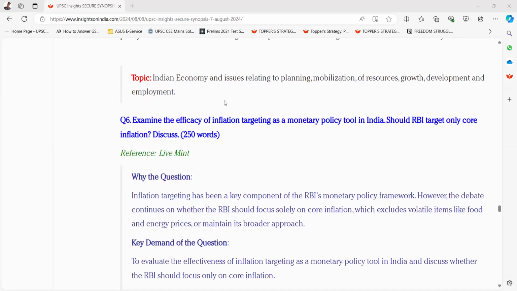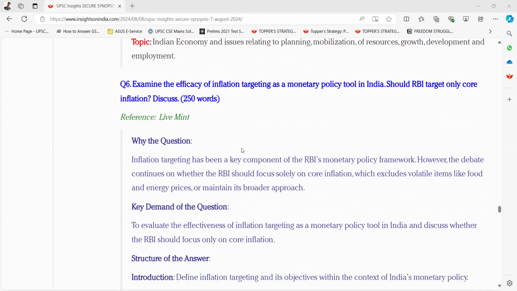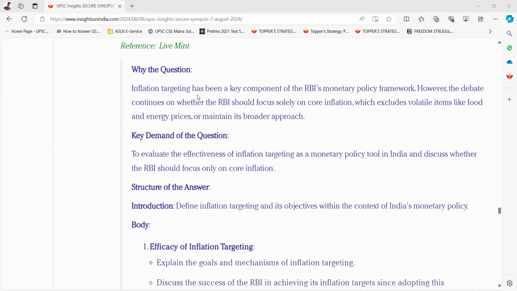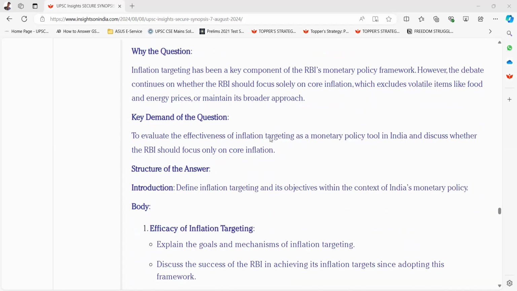Question 6, examine the efficacy of inflation targeting as a monetary policy tool in India. Should RBI target only core inflation? Discuss. Why this question? Inflation targeting has been a key component of the RBI's monetary policy framework. However, the debate continues on whether the RBI should focus solely on core inflation, which excludes volatile items like food and energy prices, or maintain its broader approach.